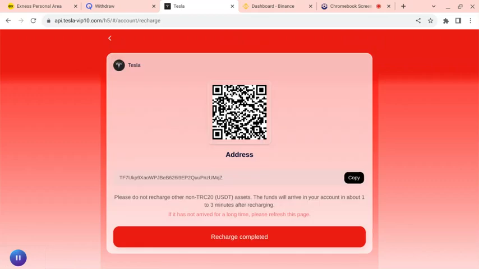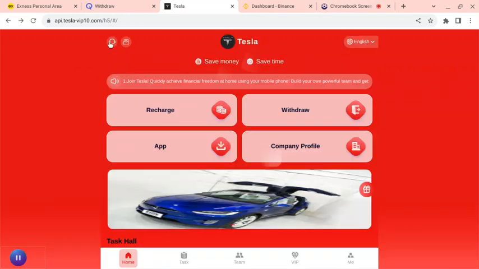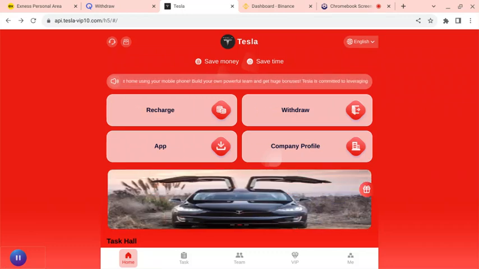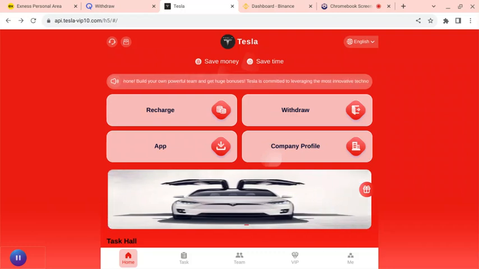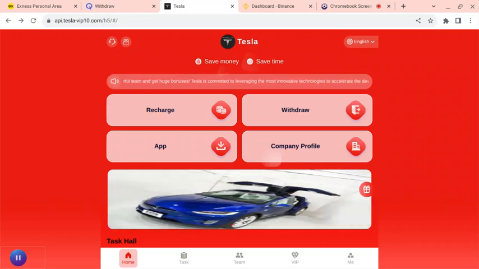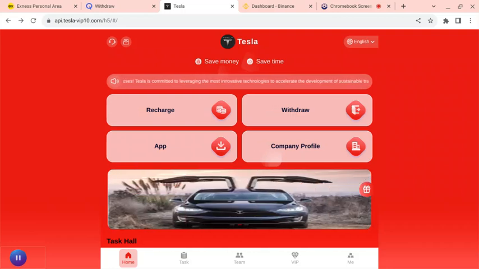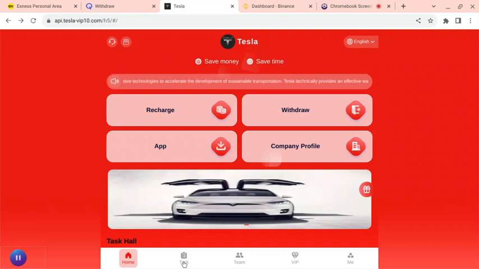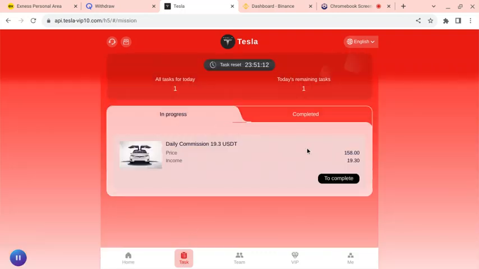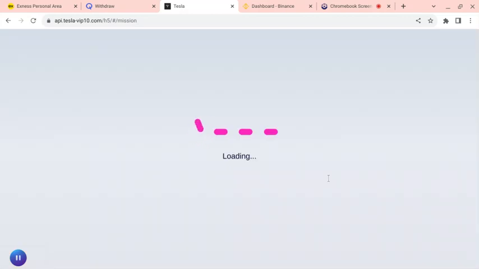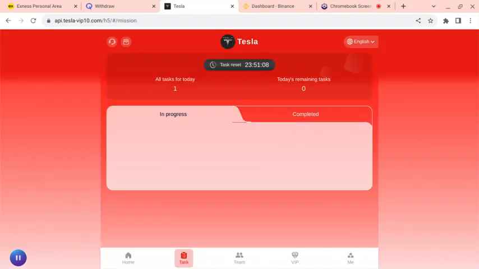This also has a TRC address that you can even send money from Binance to this platform for you to start your investment journey. But here I'm here to show you how I make money without any investment. I don't invest anything. So I invite people to this platform, then I get a reward. So I perform my task for the reward.